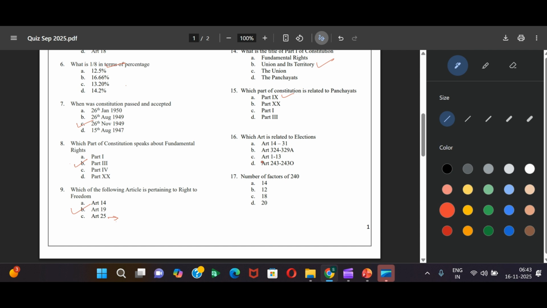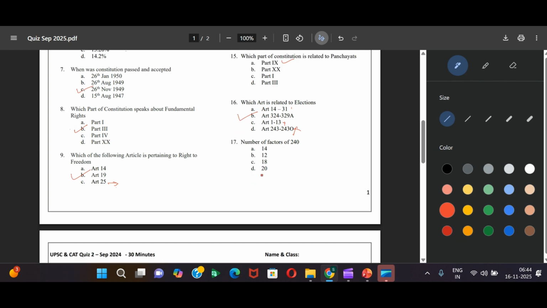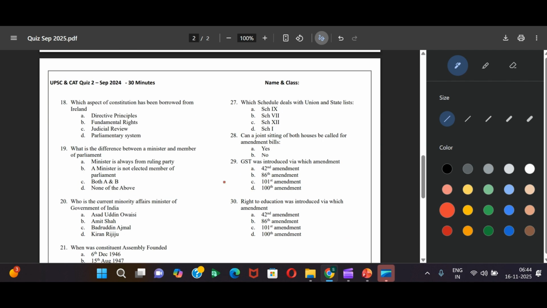Which article is related to elections? Elections is 324 to 329A. We saw this is related to Panchayat, municipalities, etc. So not covered. 1 to 13, very first, union and its citizen, not the answer. 14 to 31, these are fundamental rights. So this is the easier one. I'll drop this. Question is pertaining to constitution.